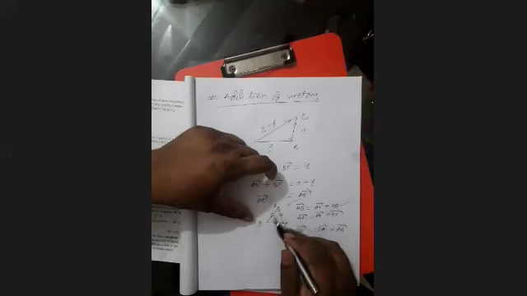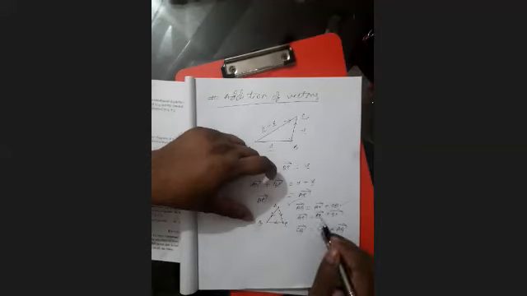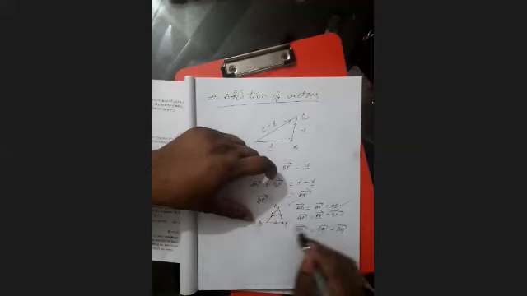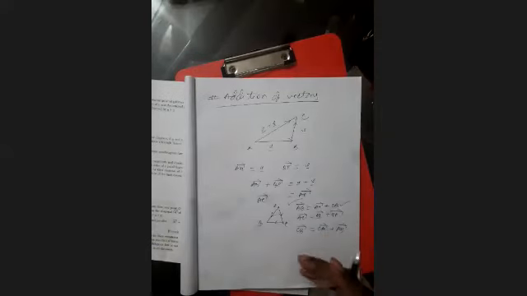Another way, AB vector plus BC vector. So A is also the initial point of the AB vector and C is also the terminal point of the second vector. Clear? Like this way, it is the triangle law of addition of vectors. Clear? Triangle law of addition of vectors.